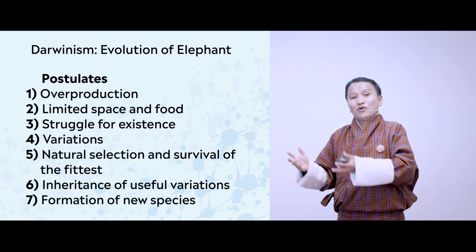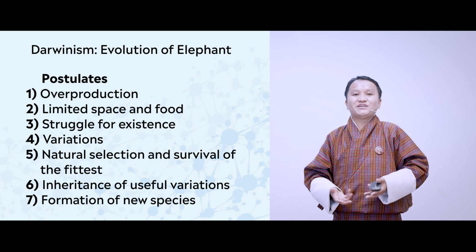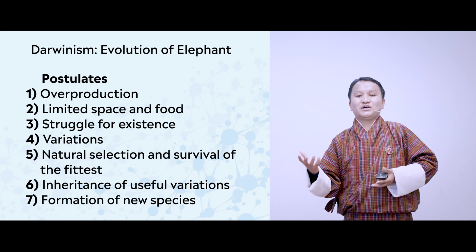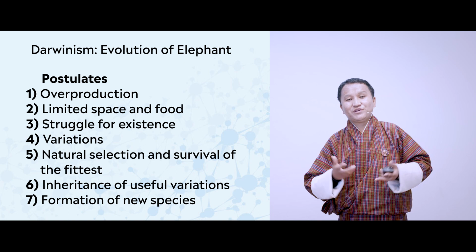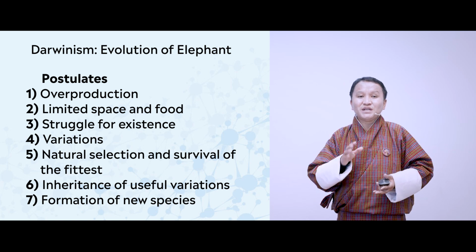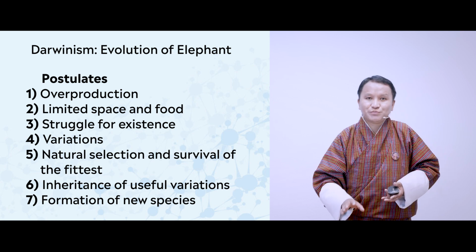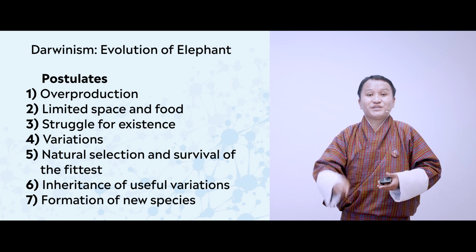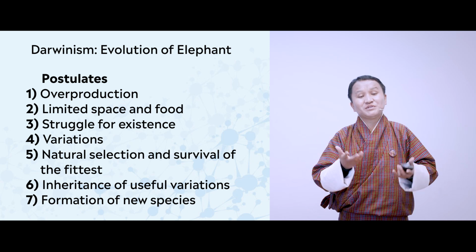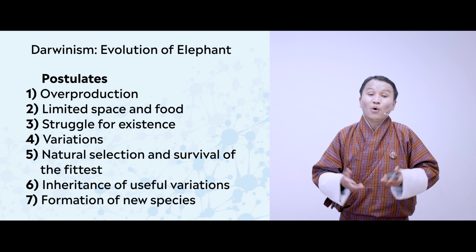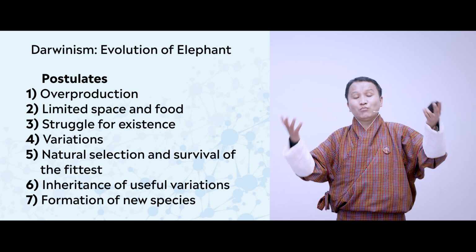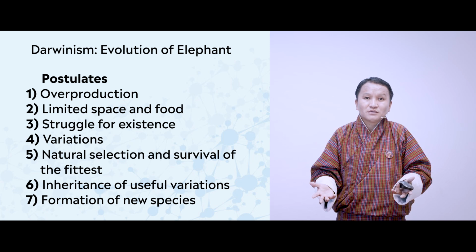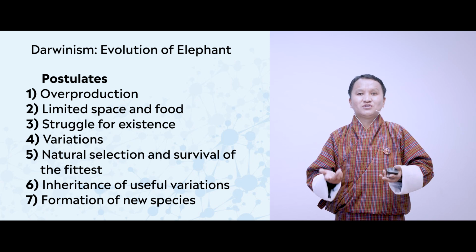Now, who survives? Those organisms which have better adaptability characters will survive and continue to flourish. For example, if it is in the desert, a plant which has the capability of reducing the rate of transpiration with a very long root to move down deep into the soil to get the water will survive. So that will be selected by the nature, and that becomes the fit. While on the other side, those plants which transpire more with short root, which depends on water from the surface of the earth, will have to die, especially during the drought.